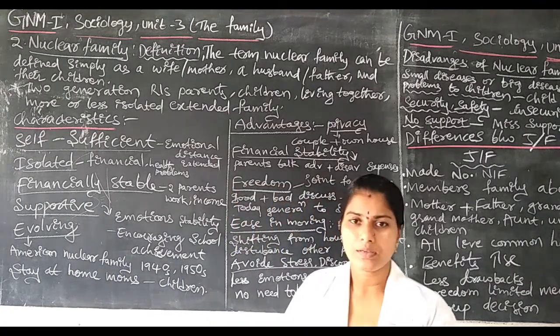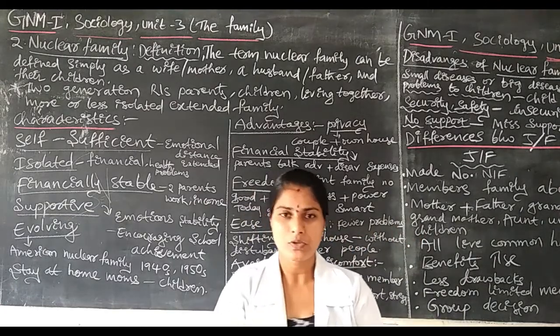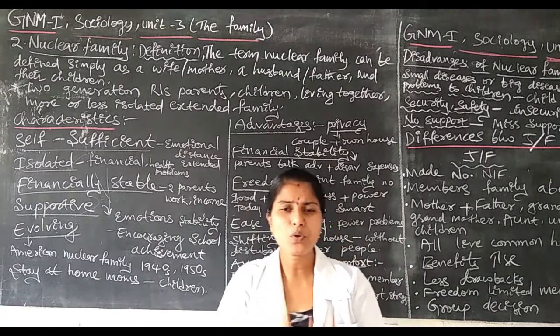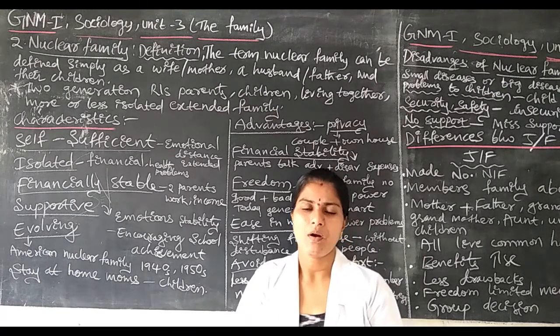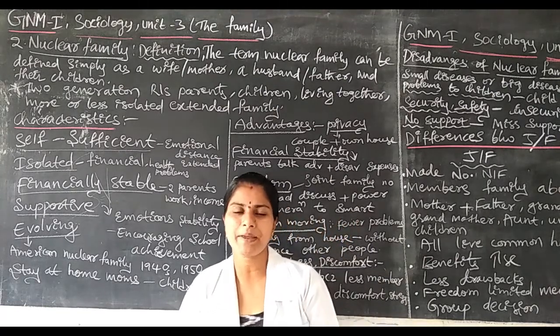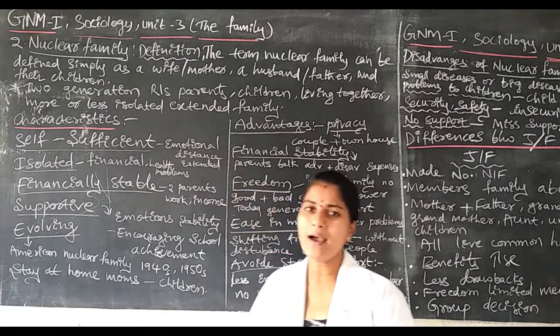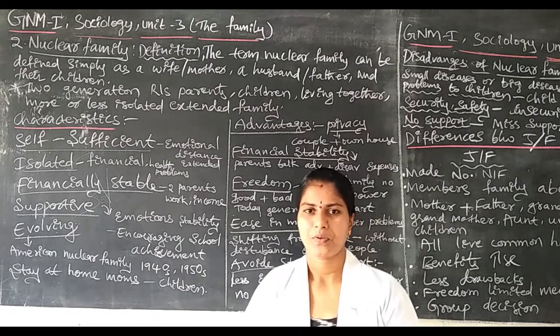Here in the nuclear family they have so much freedom, so much isolation. In between the two generations they have one type of stable, bonding relationship between the parents and children. That we call the nuclear family.